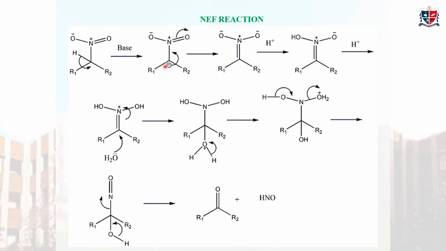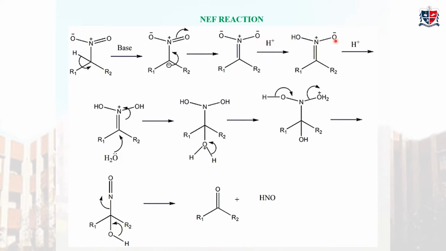And this carbanion is converted to this form by donating this electron here to form a double bond here. If a double bond is formed here, this double bond will not stay here. This bond will be shifted to oxygen. So oxygen becomes O negative. So in the first step, this H plus will protonate here to become an OH here.